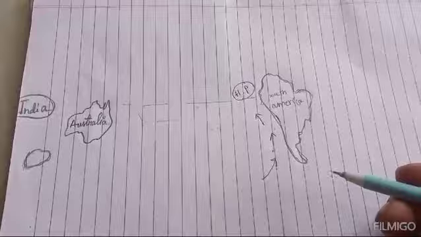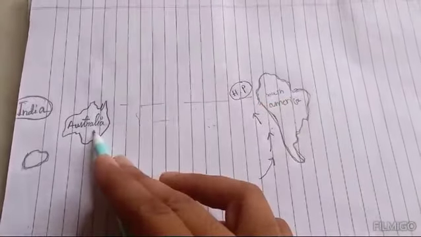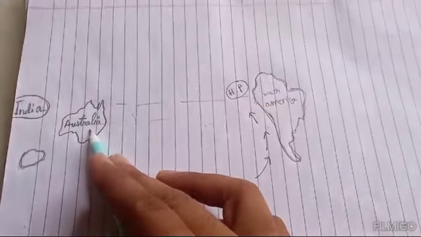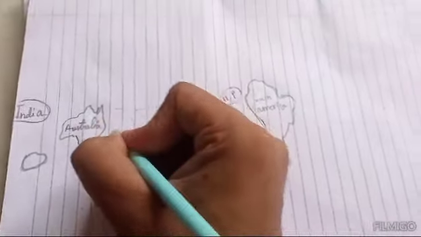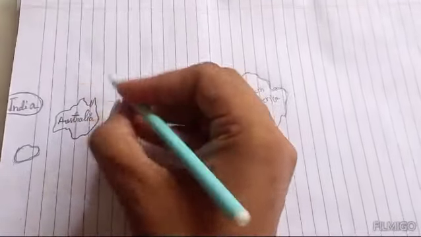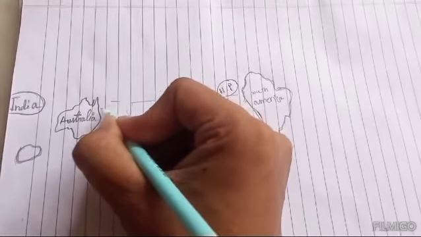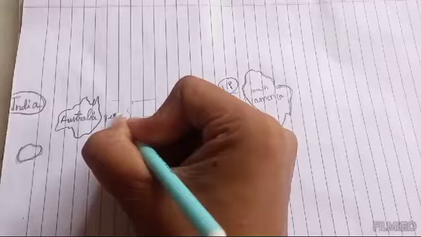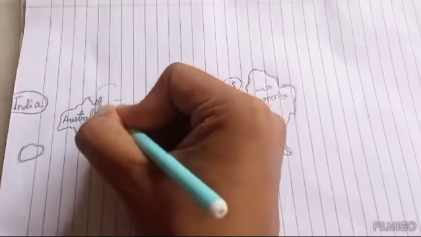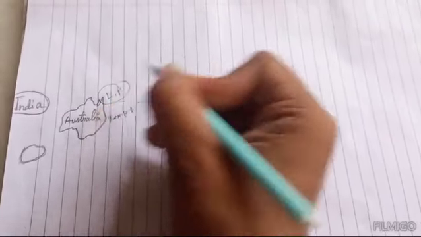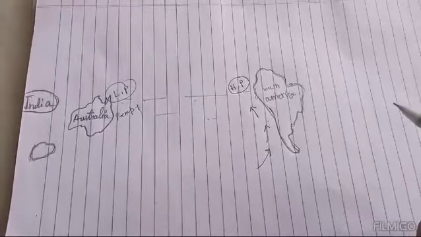We know that wind is always blowing from high pressure to low pressure areas. On the Australian side there is a huge low pressure because the temperature of this region is high, so a low pressure cell is created at the western portion of Australia.